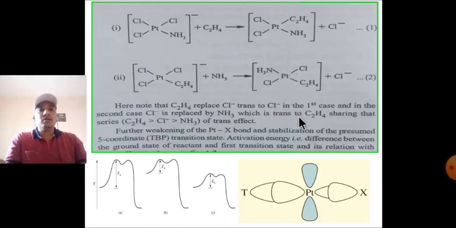Before the start, there is further weakening of the Pt-X bond and stabilization of the presumed five-coordinated trigonal bipyramidal transition state.